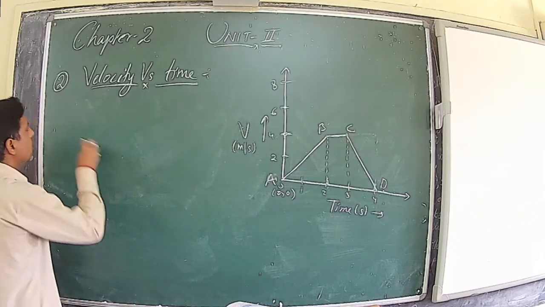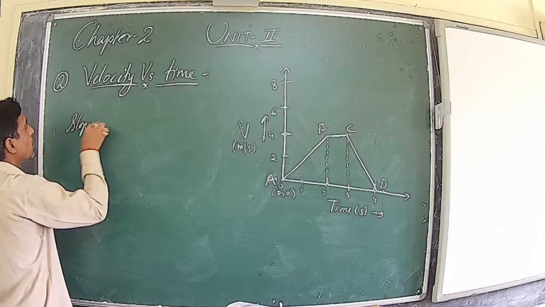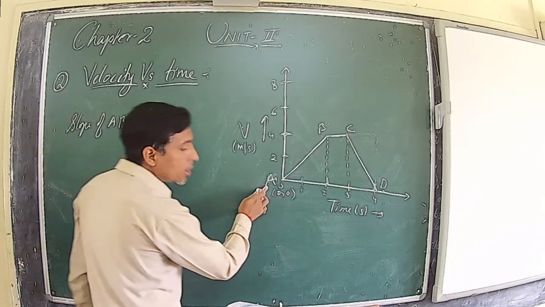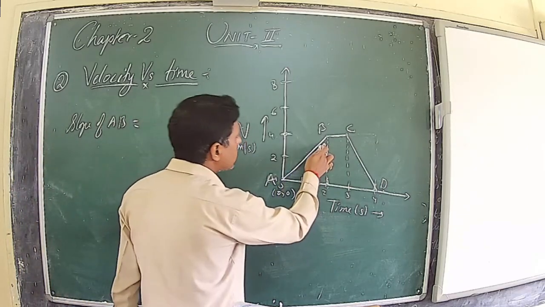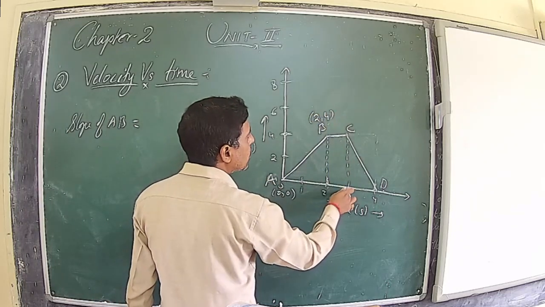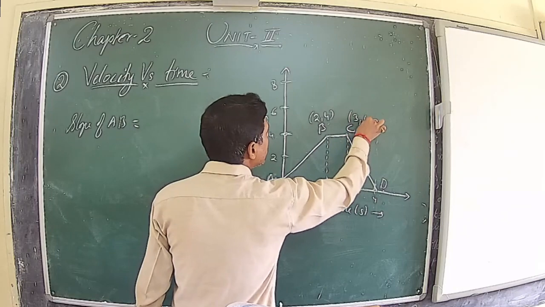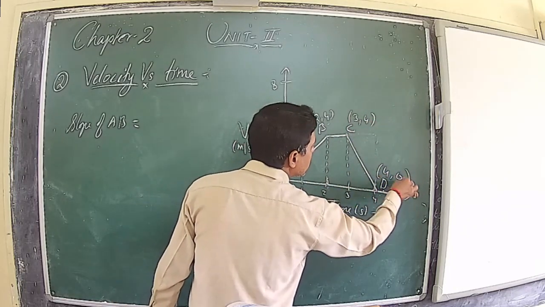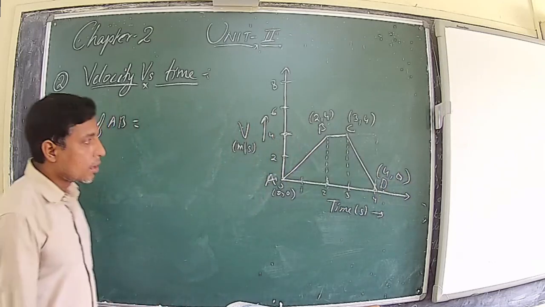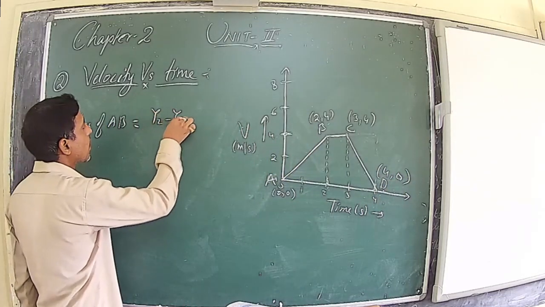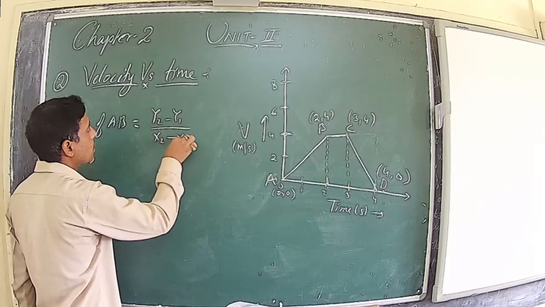So slope of AB is equal to, so what is the coordinate of A here? 0, 0. What is the coordinate of B? 2, 4. What is the coordinate of C? 3, 4. And what is the coordinate of D? 4, 0. Now, the slope of AB is y2 minus y1 upon x2 minus x1.